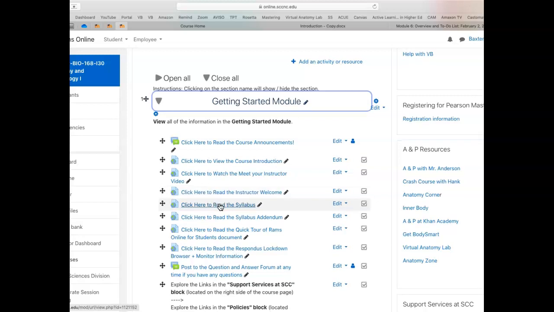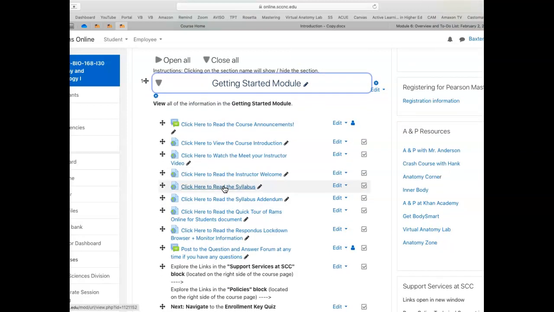The syllabus is here. It's pretty standard throughout the college. What is more important here is the syllabus addendum, which has the rules of the class. And it's pretty hard to take this class if you don't know the rules. So you do need to open that document and read it. If we were meeting face-to-face, we would go over every section of that document together, but these documents are all online for you to cover on your own. Be sure you do that.